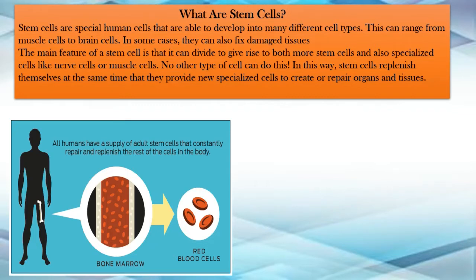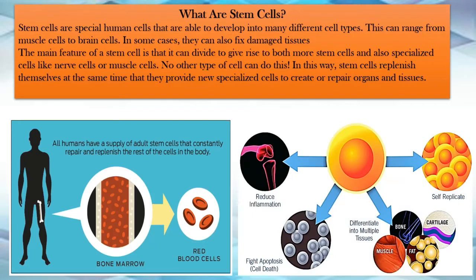So if you take a cell from the heart, that is a cardiac cell, it won't multiply the way a stem cell multiplies and helps in healing a particular part of the body. So it is very important, and in this way stem cells replenish themselves at the same time that they provide new specialized cells to create or repair organs and tissues. Stem cells are very interesting. They help in reducing inflammation, they help in fighting cell death, and they also help in building nerve cells and muscle cells.